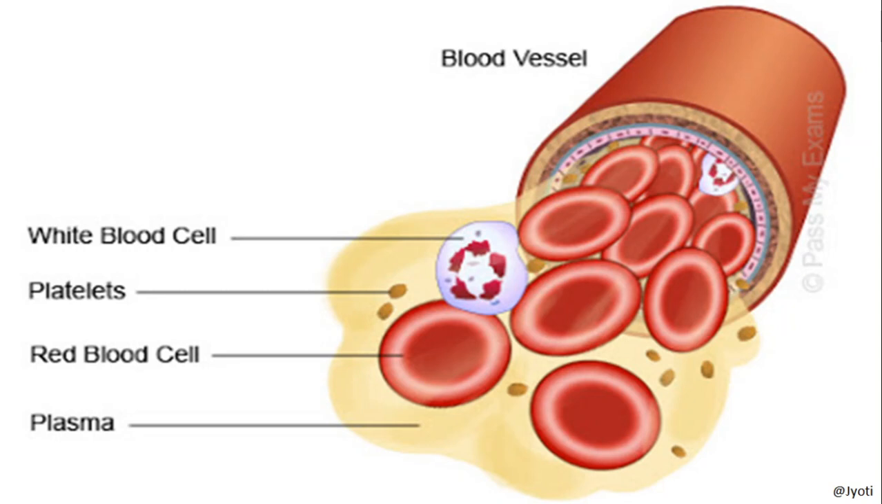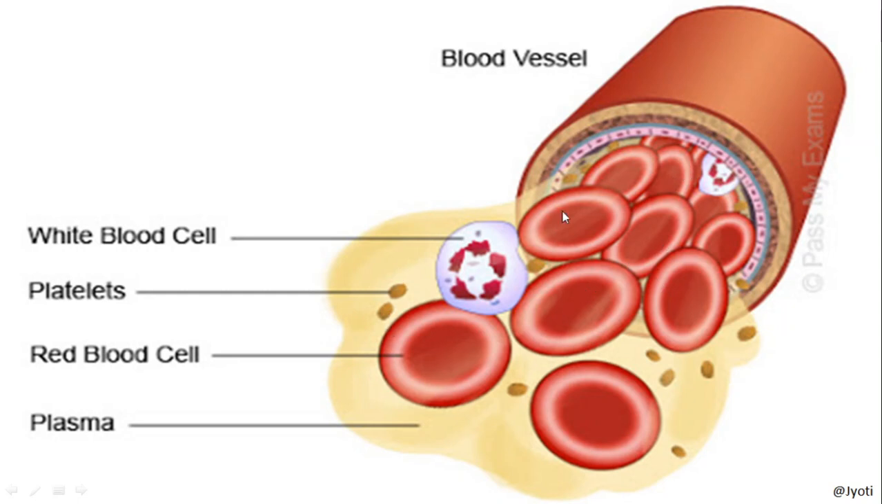So here you can see this is the blood vessel. It may be artery or vein, and you can see that the fluid is there. The whole structure is a fluid. The fluid is flowing through this duct, or you can say the blood vessels.